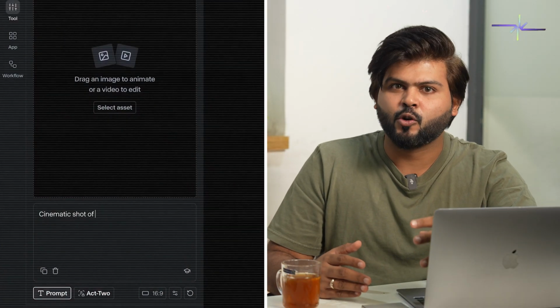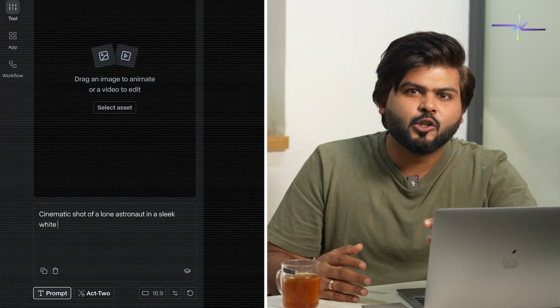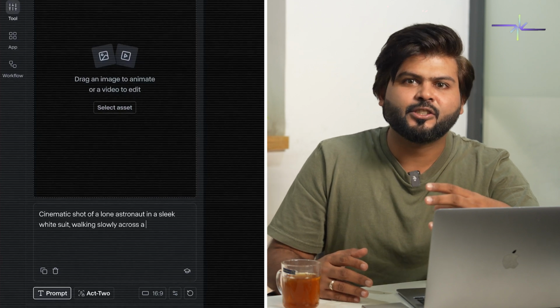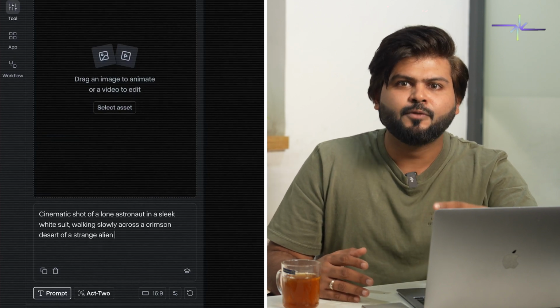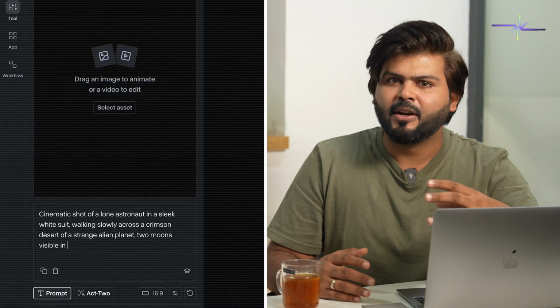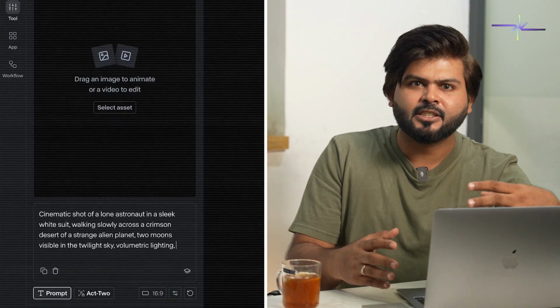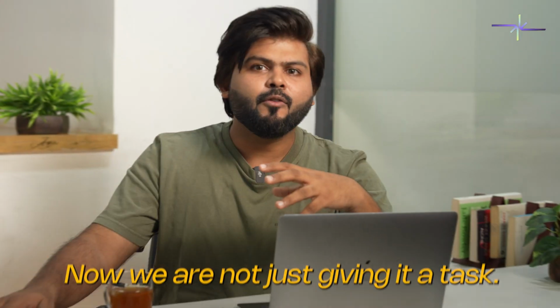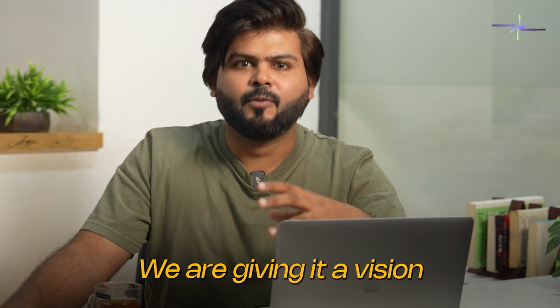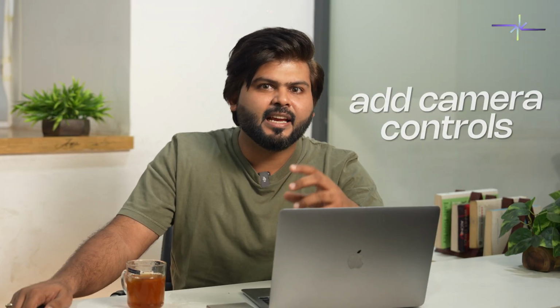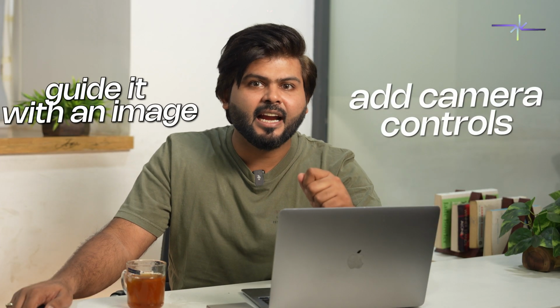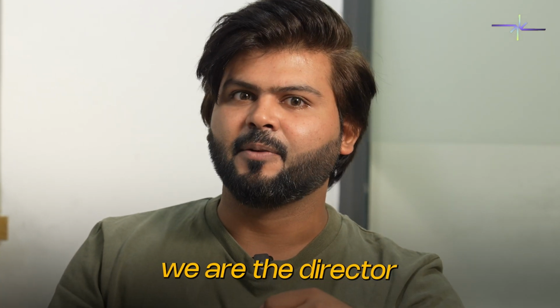Let's try again. This time, we'll speak the language of cinema. Cinematic shot of a lone astronaut in a sleek white suit walking slowly across a crimson desert of a strange alien planet, two moons visible in the twilight sky, volumetric lighting, 35mm lens, photorealistic 8K. Now we are not just giving it a task, we are giving it a vision. While that generates, notice we can add camera controls, we can guide it with an image, and we are the director. And there it is.